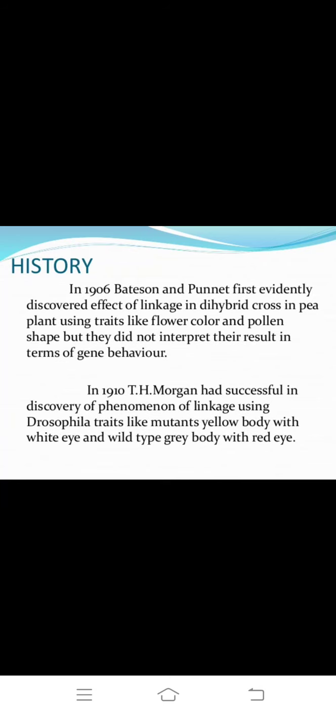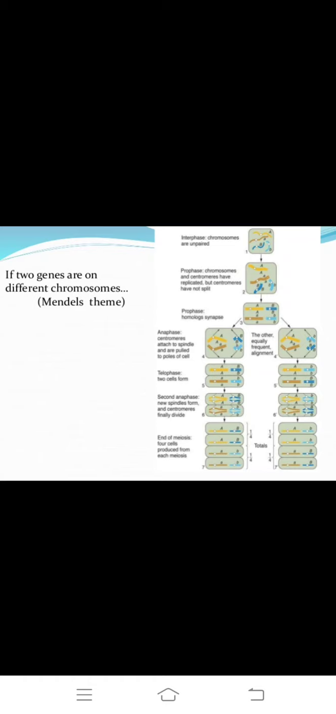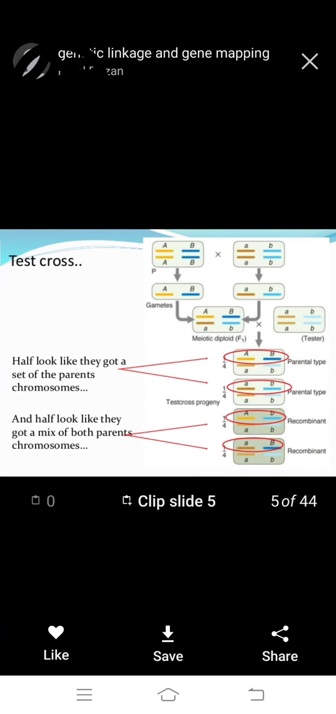If two genes are on different chromosomes, Mendel's theory is observed. In a test cross, half of the offspring look like they got a set of the parent chromosomes, and half look like they got a mix of both parents' chromosomes. To observe this, see the diagram.